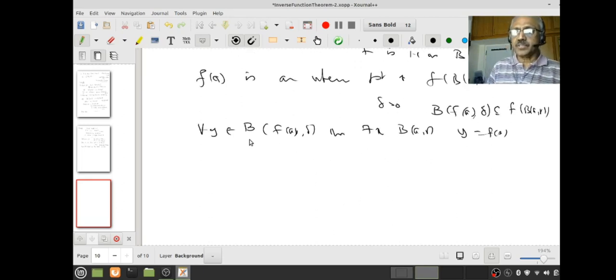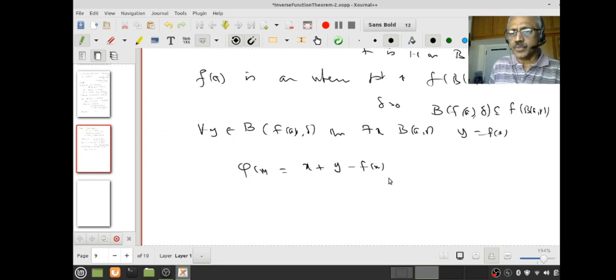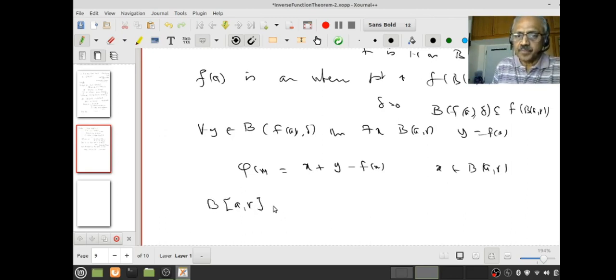But I actually want to solve the equation y minus fx. So what should be the thing I should consider? I should consider x plus y minus fx. Consider this phi of x equal to this. Okay, then phi x equals x if and only if y minus fx is 0. Do you understand that? Yeah, right. But remember, I want to find such an x in the open ball, but then for the contraction mapping principle I need a complete metric space. Therefore what do I do? I take the closed ball BAR. This is a closed subset of Rn. Rn is complete, therefore this is also a complete metric space, right?